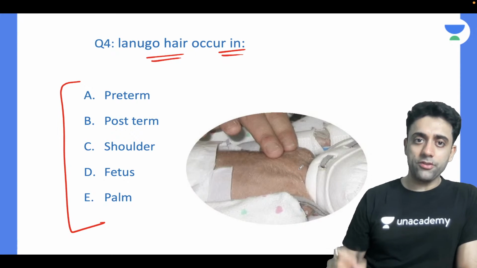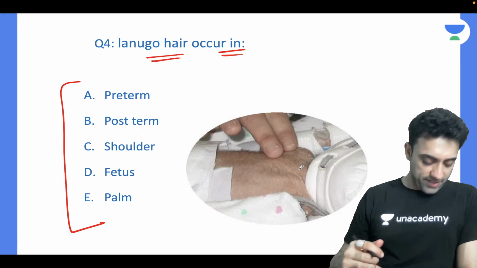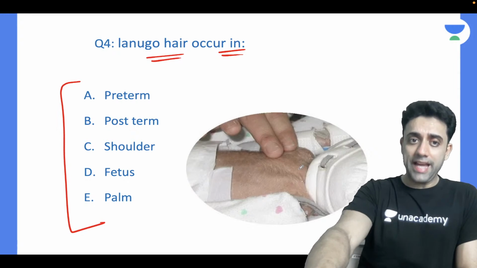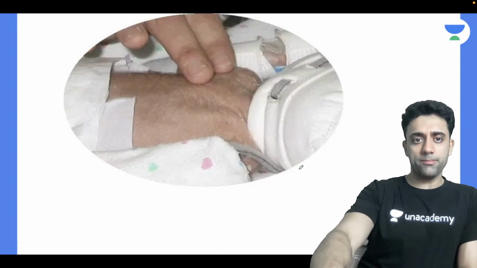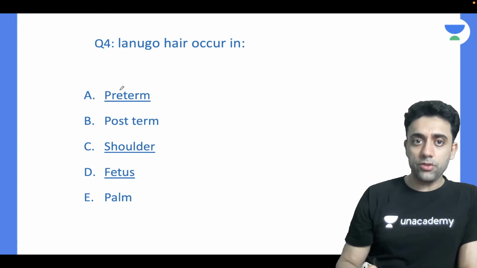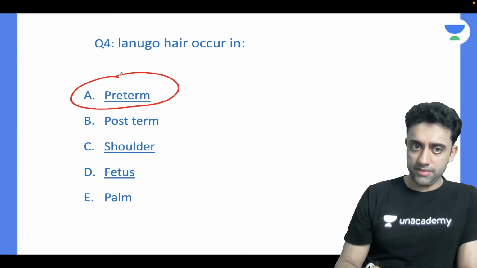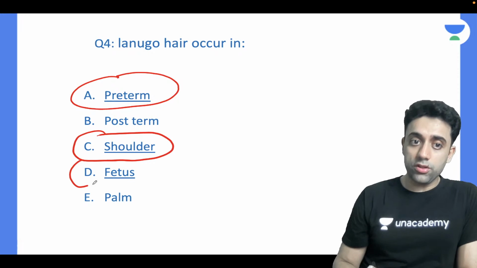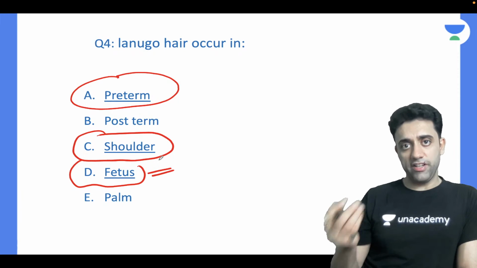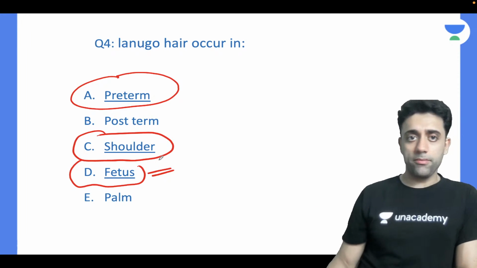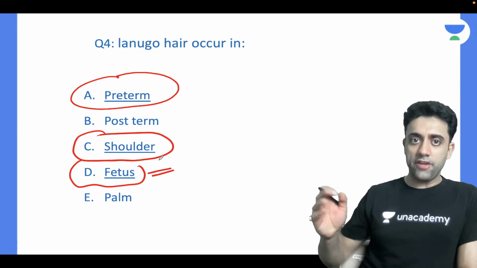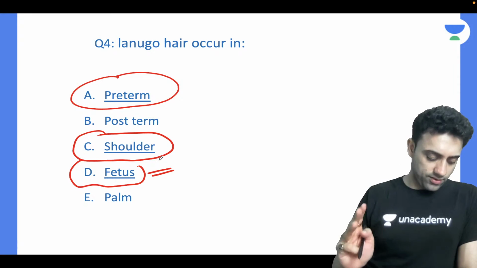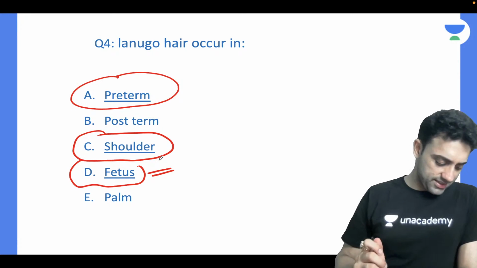So lanugo. What do you think? What are the multiple options? Yes, exactly. Neeraj Mishra is right. Most importantly, the best answer for this question is that lanugo hair occurs in preterm. Yes, they are hairs at the shoulder and the back. Can you see lanugo in the fetus also? Yes, a fetus can basically have lanugo. So lanugo hair occurs in preterms, at the shoulder, and in the fetus also. So A, C, and E is the best answer.